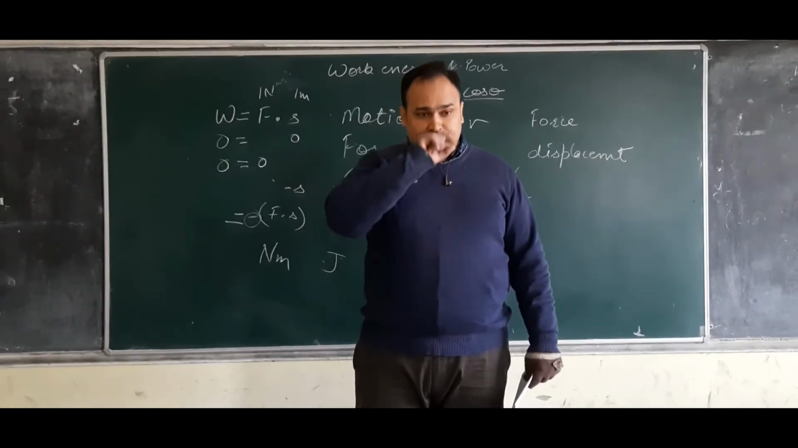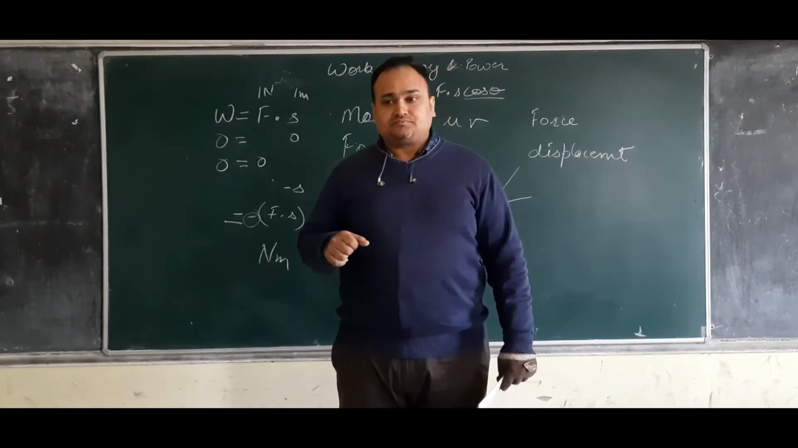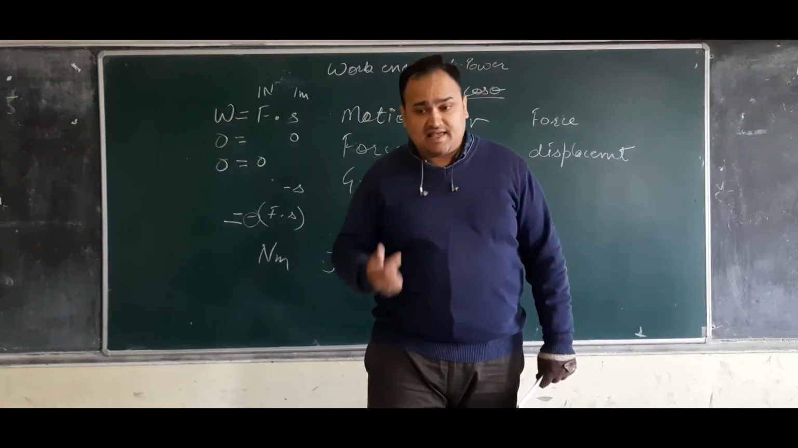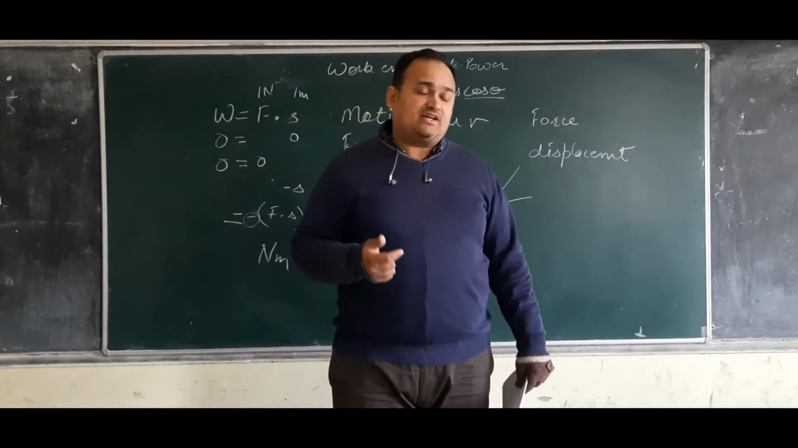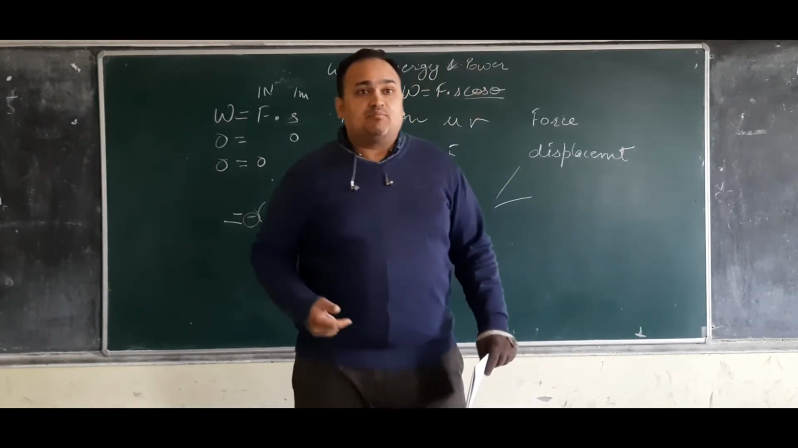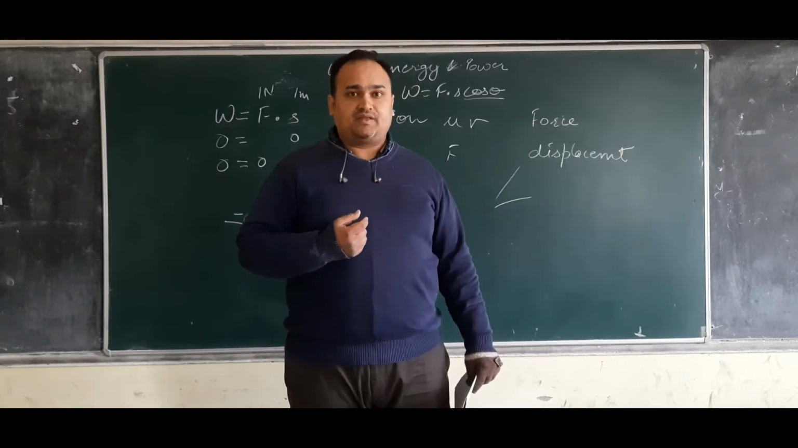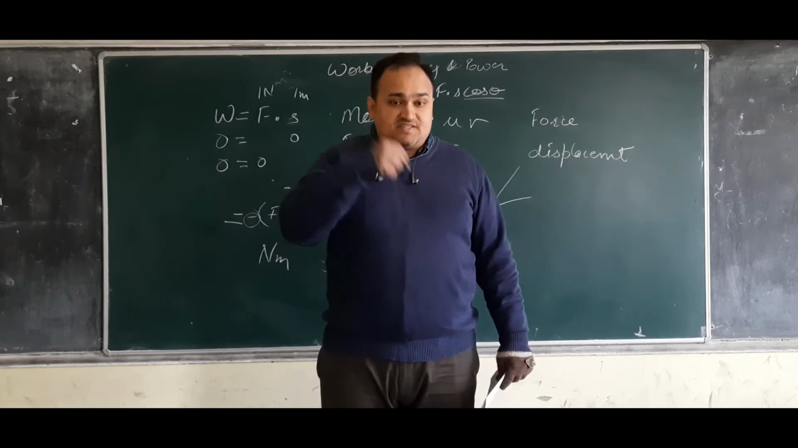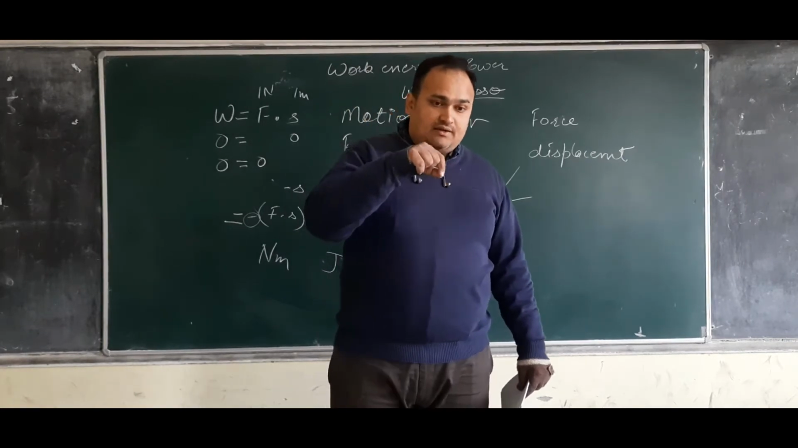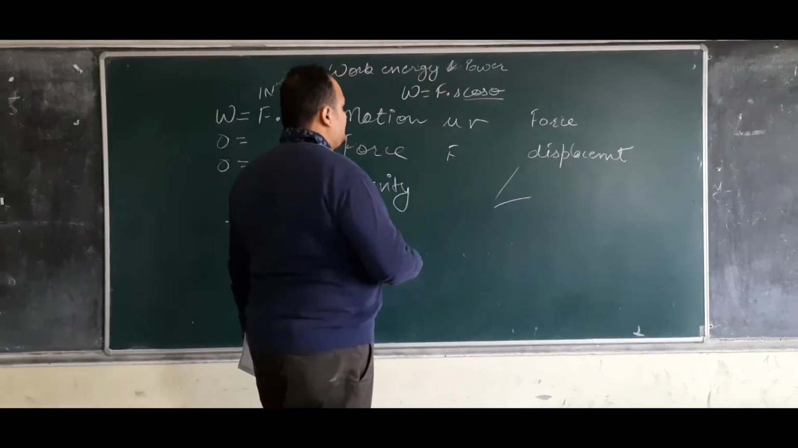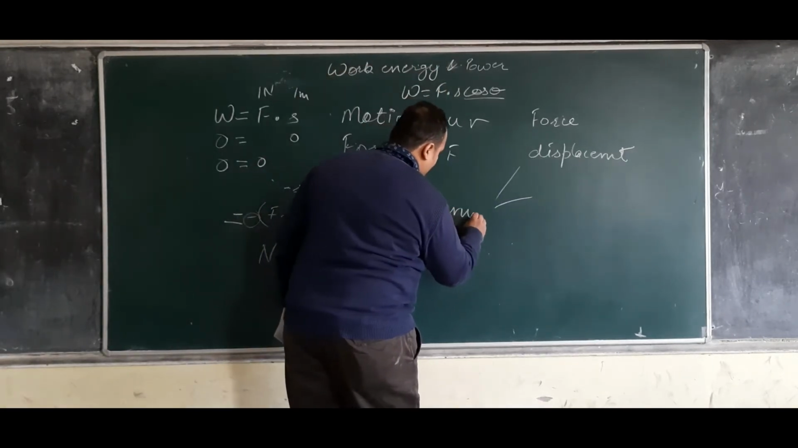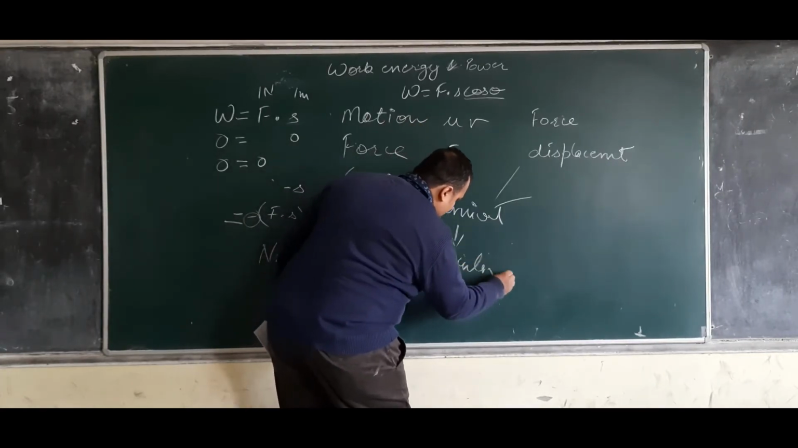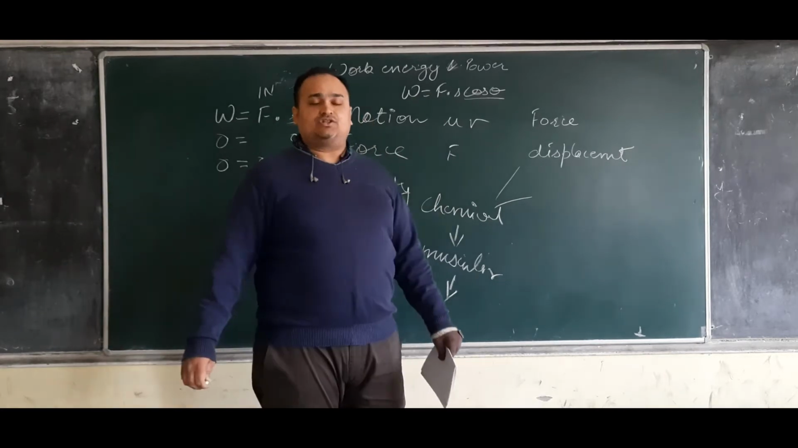For example, I am riding a cycle. So when I am riding a cycle, what is actually happening is, because of the food which I have taken, the chemical energy of food changes into physical energy. Muscular energy. Chemical energy to muscular energy, then muscular to kinetic energy.